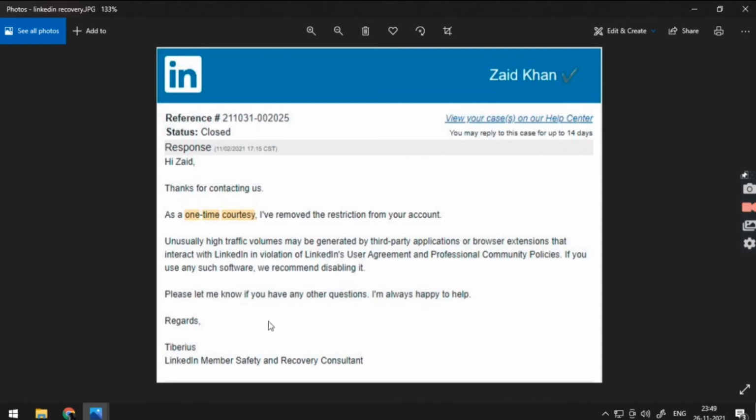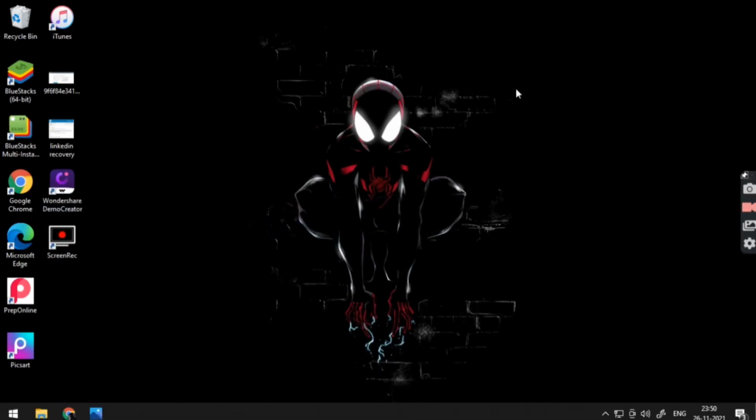So guys, using a VPN or extensions can result in a permanent restriction of your account. You can use them for personal use, accessing any website, but don't use them on the LinkedIn server for generating fake connections or anything else through LinkedIn.